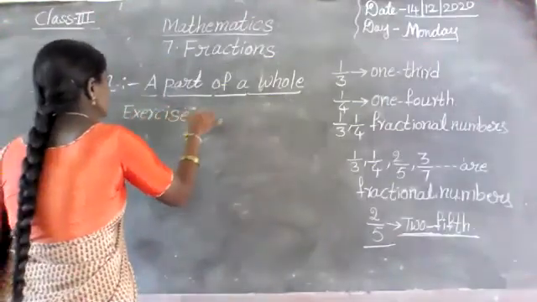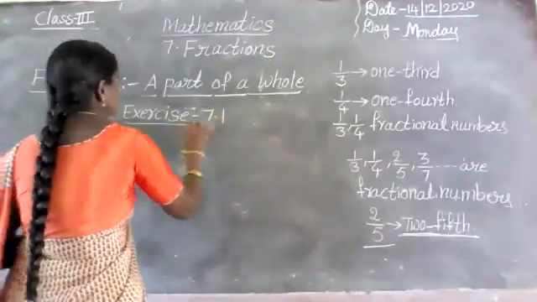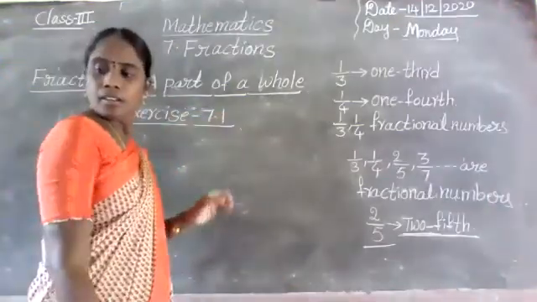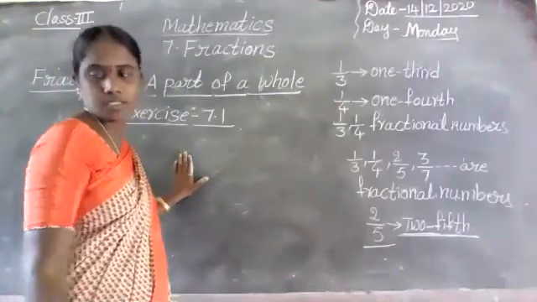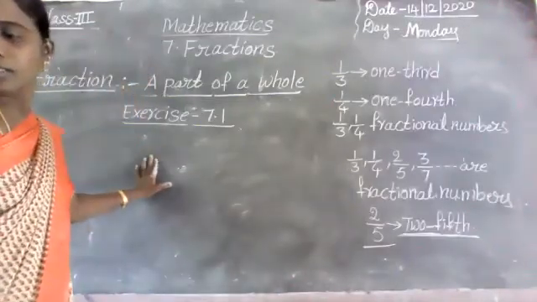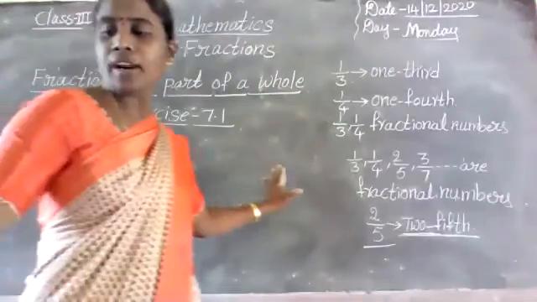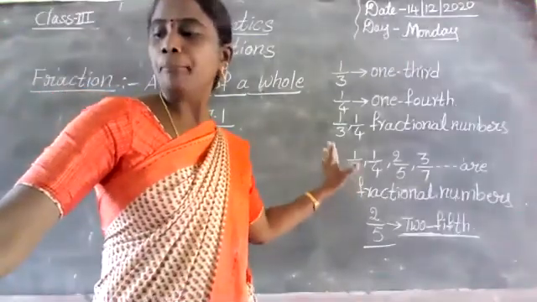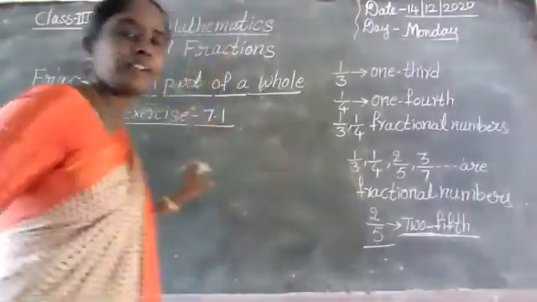Exercise 7.1. Write the fractions. First, for each figure, write the fraction that shows the parts which are shaded.